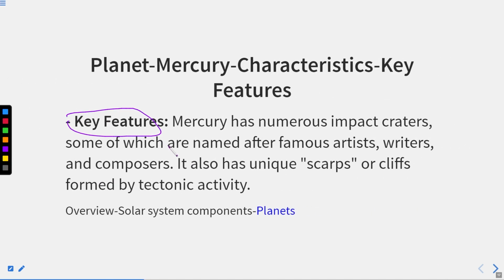Key features. Mercury has numerous impact craters, some of which are named after famous artists, writers, and composers. It has unique scarps or cliffs formed by tectonic activity.